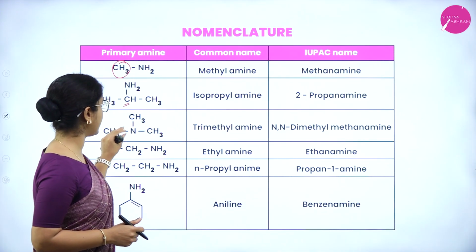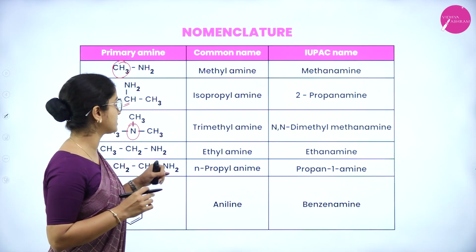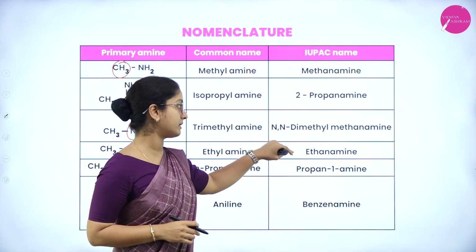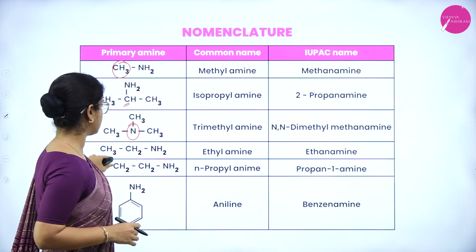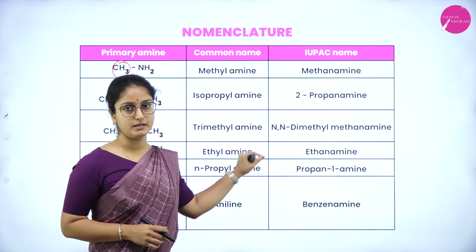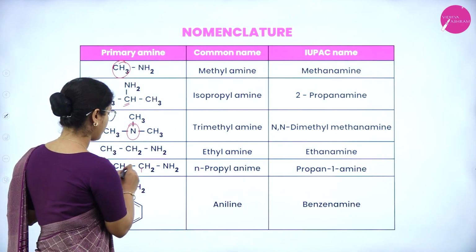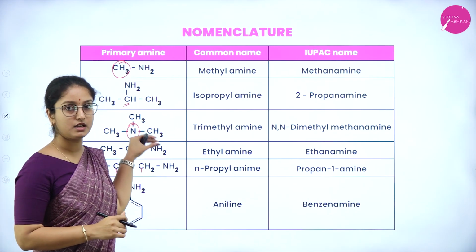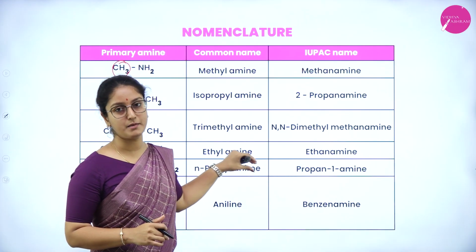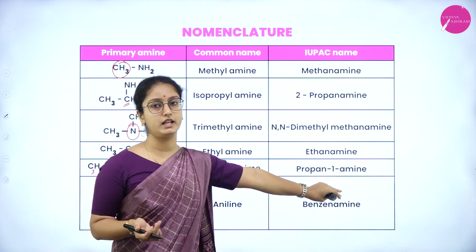So next is CH3-N-CH3, wherein nitrogen is bonded to 3 alkyl groups. So it has a common name trimethylamine, and IUPAC name is N,N-dimethylmethanamine. Next is CH3CH2NH2. So it is called ethylamine, but IUPAC is ethanamine. So next compound consists of 1, 2, 3 carbon atoms. So it's a long chain bonded to NH2 group. So it has the name n-propylamine, and then it has an IUPAC name, that is propan-1-amine.